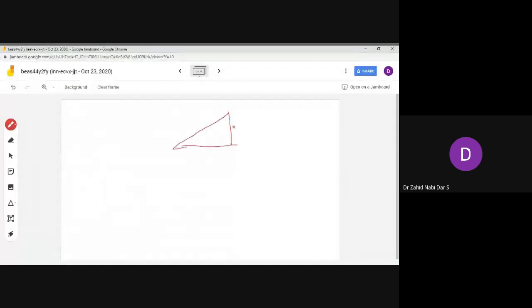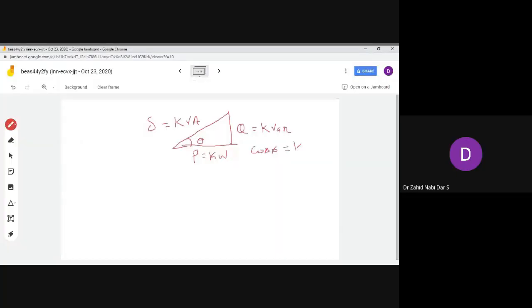So if I'm making the triangle, here I have my kVA, this is S. I have my power, this is in kilowatts. I have my reactive power, this is in kVAR. This is my angle theta. So cos phi is my kilowatt by kVA, or in other terms I can write P by S. So P is equal to S cos phi.